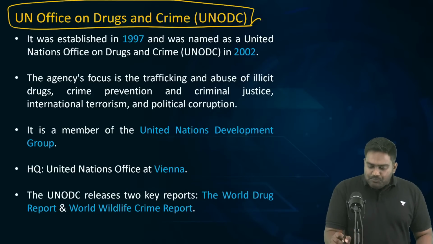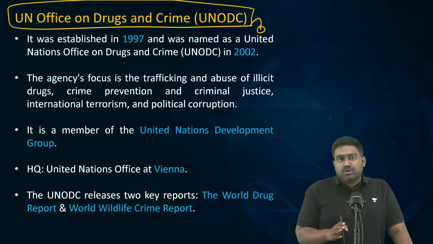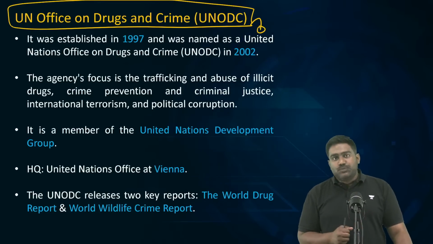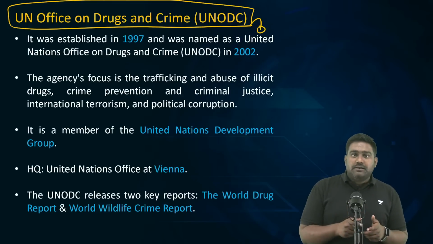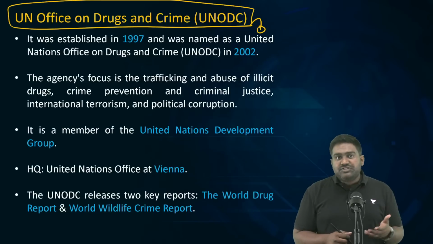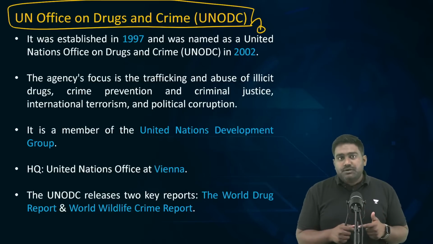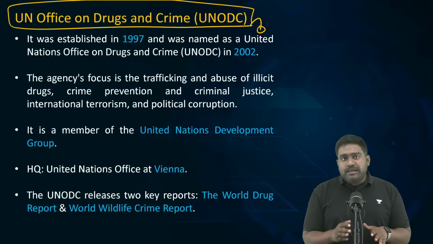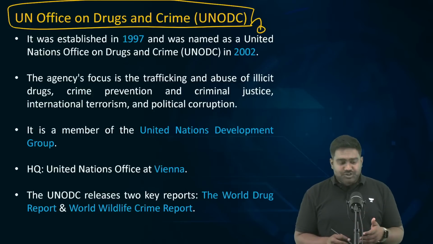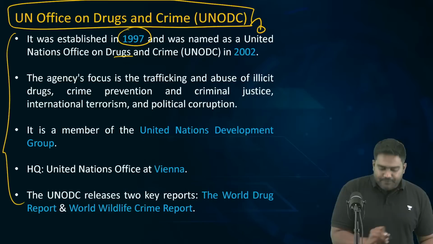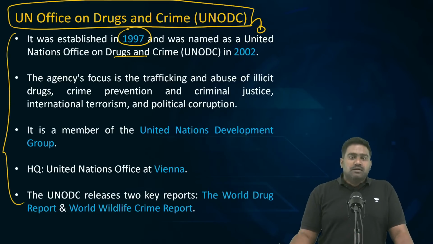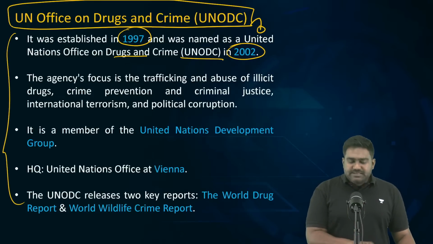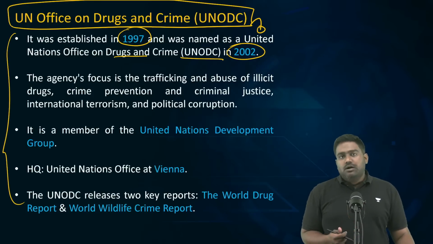So let's quickly cover some important facts related to this UN institution, which can be relevant for the exam. The UNODC has been in the news for many other developments as well, with regard to drug trafficking from Afghanistan, with regard to various organized crime emanating from the Southeast Asia region, especially from Myanmar and Cambodia. So you need to be aware of the basic facts related to this organization. It was established in 1997. Back then, it had a slightly different name, but this new name was assigned in 2002, the UN Office on Drugs and Crime. The name itself tells you the mandate, the objective of this UN organization.